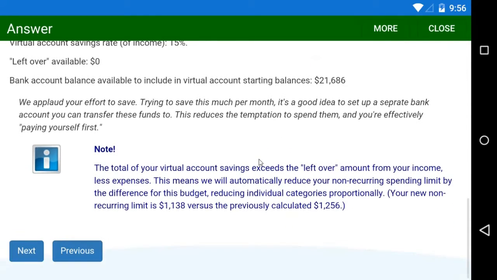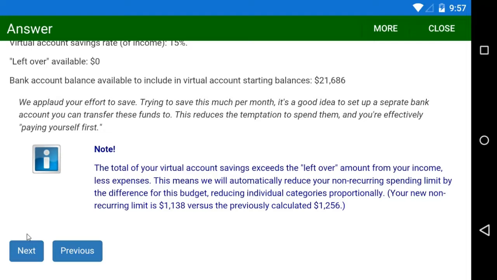And before I finish with virtual accounts, notice that the system is pointing something out. We've set up an amount of savings that exceeds what we're technically able to do based on the amounts we previously set for recurring and non-recurring expenses. And clearly something has to give, and the behavior here is to reduce your non-recurring expenses proportionally so we can preserve what we suspect are the two immovable pieces: recurring expenses, things like rent, and your savings load, which, using the example of estimated taxes, is pretty essential that you stick to it.